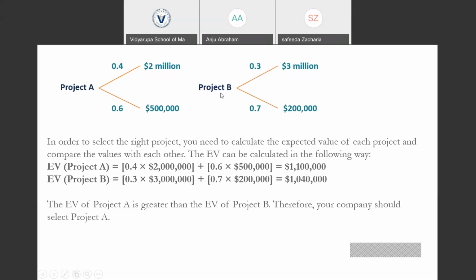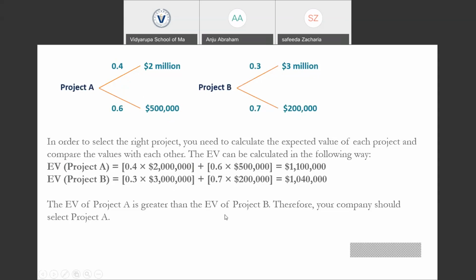And for project B, there is a 30% probability that we will achieve 3 million in profits, and a 70% probability that we will achieve only 200,000. So the expected profit for project B would be 30% into 3 million plus 70% into 200,000, which will be 1,040,000.